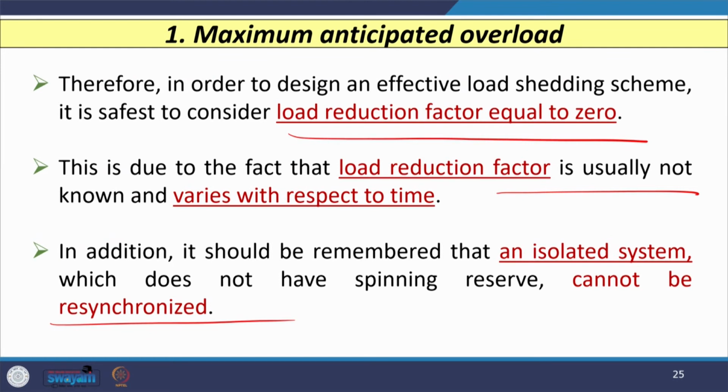So, in this lecture we started our discussion on what load shedding is, how we can define load shedding, and how load shedding is associated with the rate of frequency decline. Then we discussed one case study, and after that we have seen that there are several factors which are important when we design an intelligent load shedding scheme. And the first factor which we have discussed is the maximum anticipated overload.